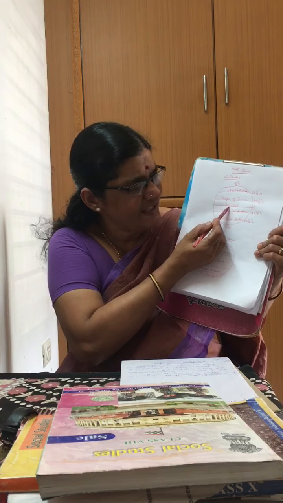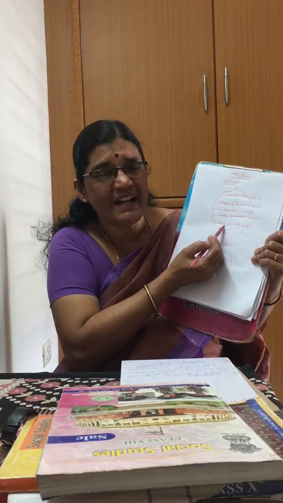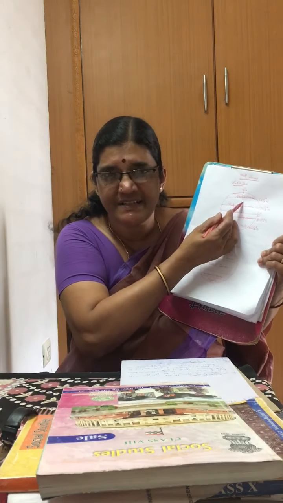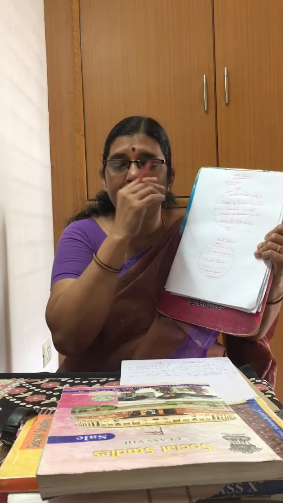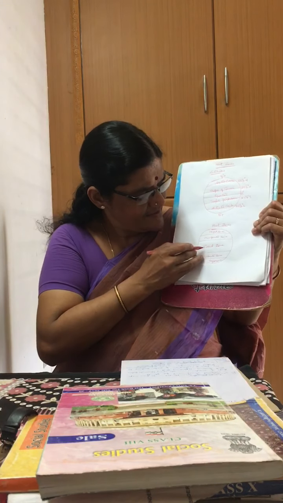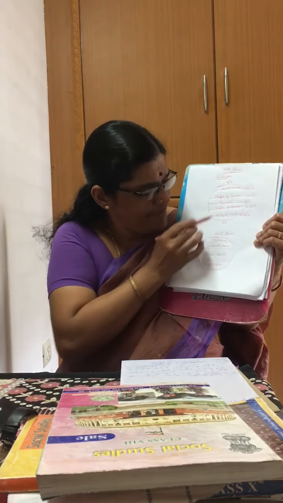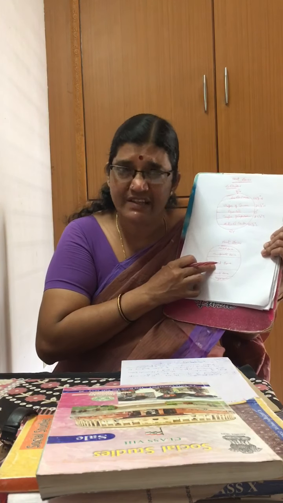And once again, recollect your latitudes and longitudes, children. Look here. This is the equator, 0 degree latitude. This is the Tropic of Cancer, the Tropic of Capricorn. You have the Antarctic Circle and the Arctic Circle. Yes, these are the important latitudes, and based on these we have the heat zones. Here I am not drawing the latitudes, children. I wanted you to notice the heat zones.